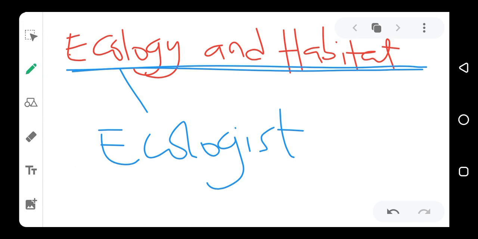Now, habitats. One of the things that ecologists study is environment, which is habitats. So, habitat means the natural environment of an organism. Like man, although sometimes we go into water and swim, that is not our natural environment.